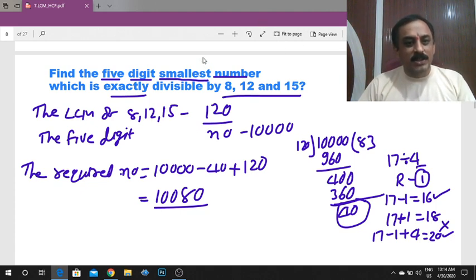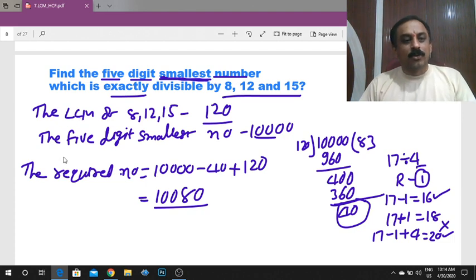Here, the 5-digit smallest number. They are asking to find the 5-digit smallest number. So the 5-digit smallest number is 10,000.